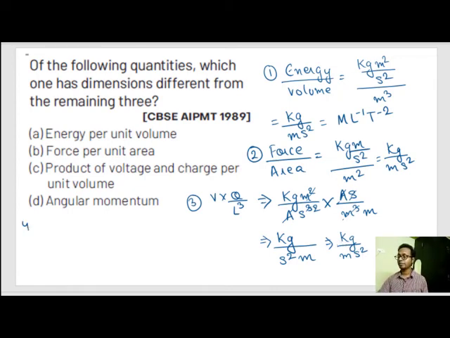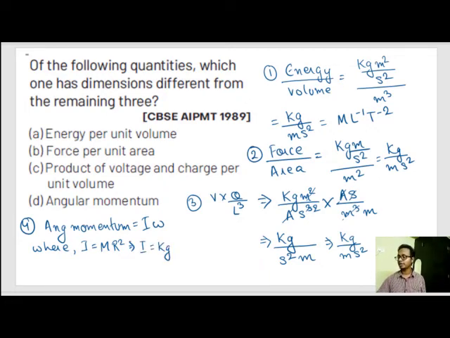Angular momentum is given by I omega, where I is the moment of inertia, equal to mass into radius square, or kg into meter square.